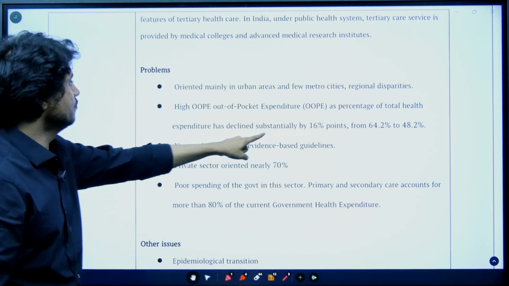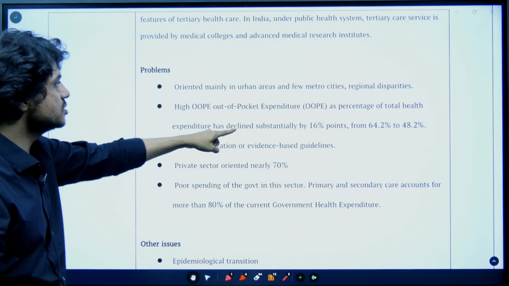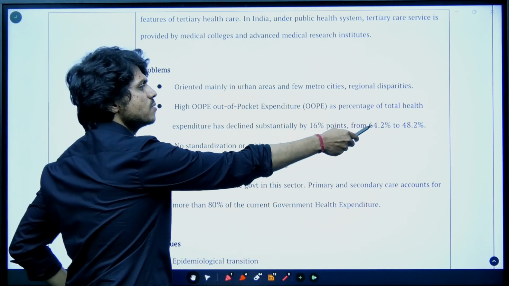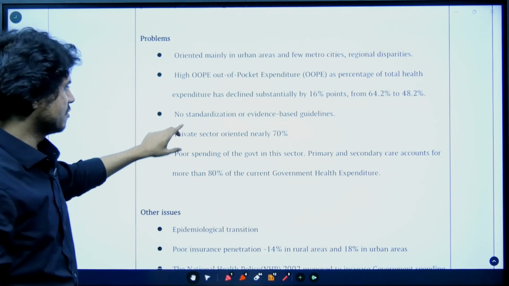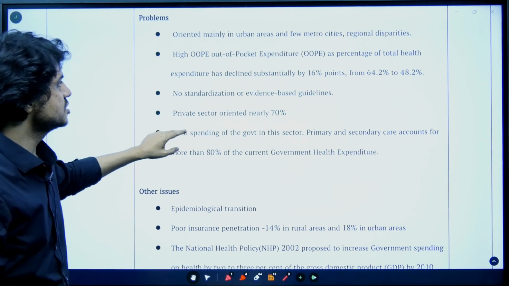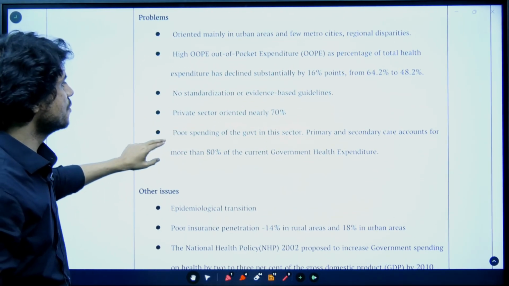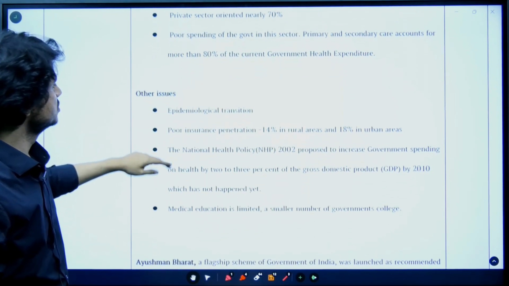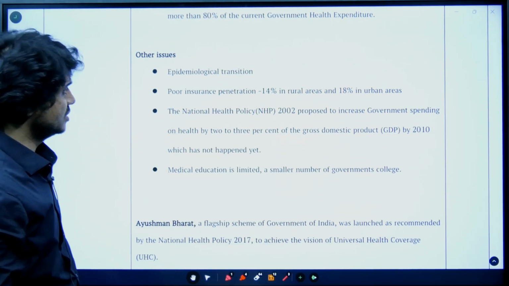High out-of-pocket expenditure. Though out-of-pocket expenditure has come down from 64 to 48%, as I have mentioned, there is no standardization of services. Private sector is nearly 70%. Government sector is very poor. This is what. So apart from this, what are the other issues you have?